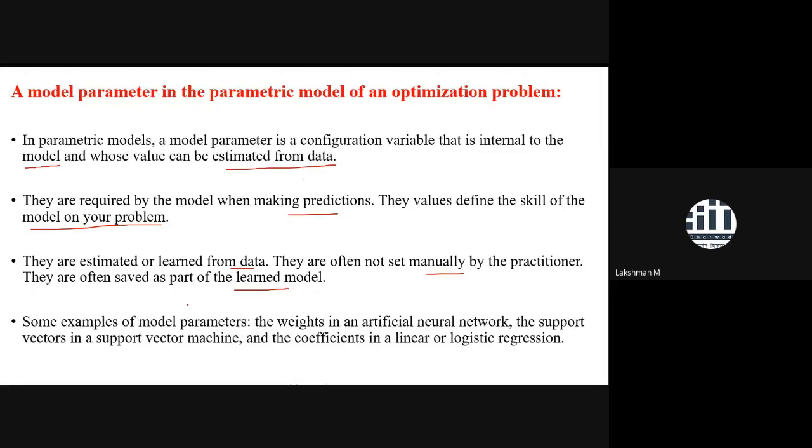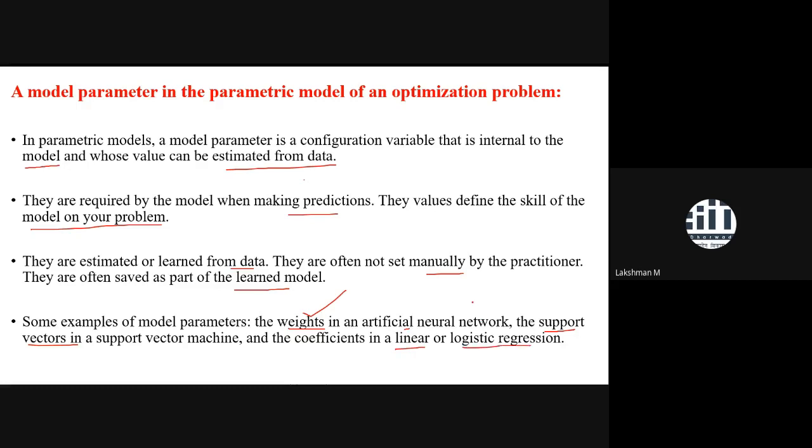Some examples of model parameters: the weights in an artificial neural network or any deep neural network play the role of parameters. If we solve a classification problem with a support vector machine, the support vectors and other coefficients play the role of parameters, as do the coefficients in linear regression and logistic regression.